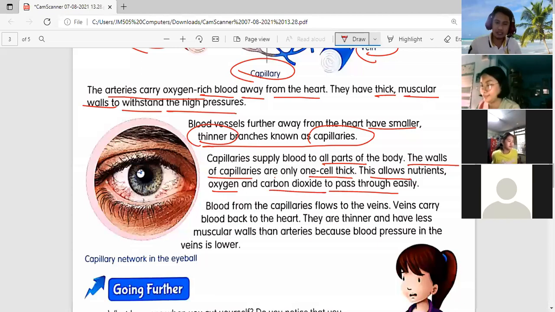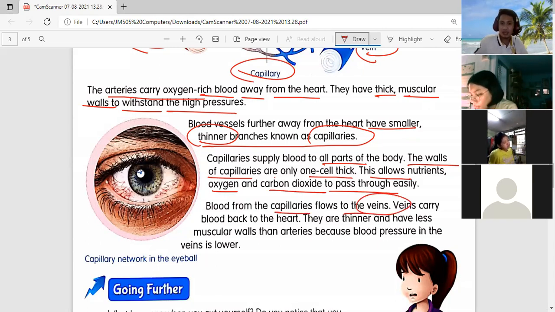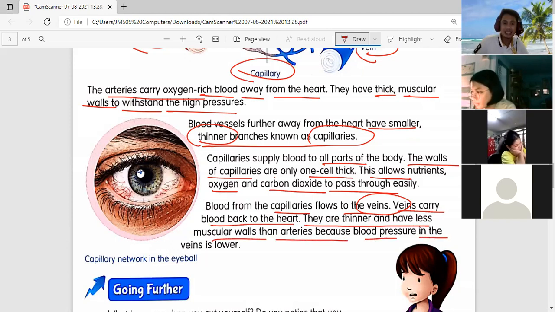So that's why it is small, so that the nutrients and oxygen can go to the small parts of our body. So blood from the capillaries flows to the veins. Veins carry blood back to the heart. They are thinner and have less muscular walls than the arteries because blood pressure in the veins is lower.